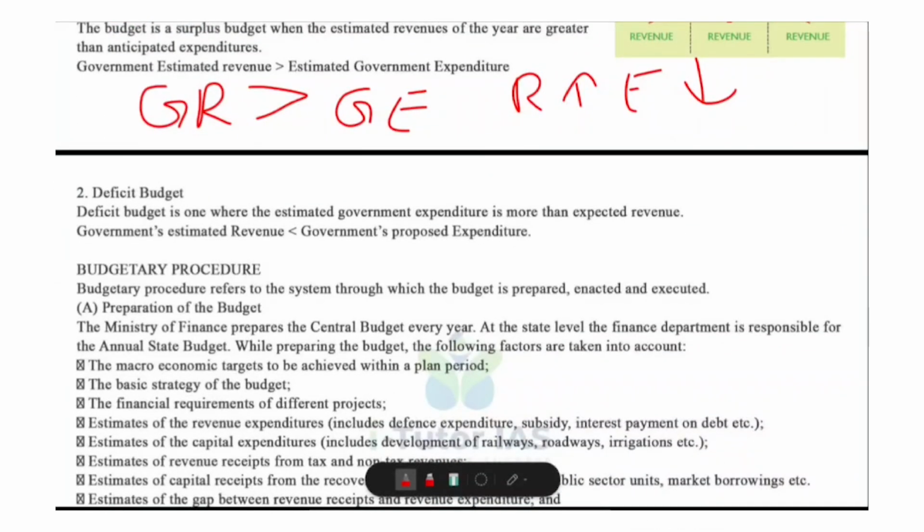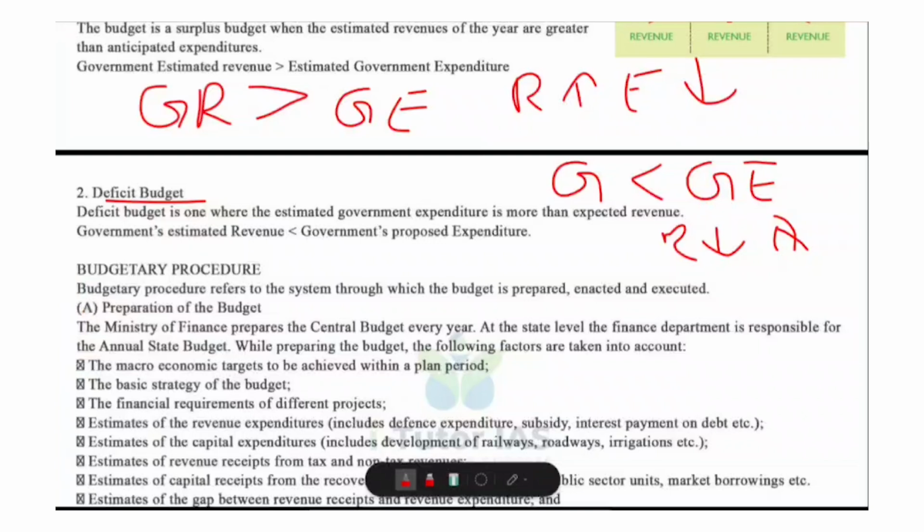And what is called deficit budget? A deficit budget exists when the government's estimated revenue is less than the government's estimated expenditure. This means the government is spending more than it is earning. Here revenue reduces and expenditure increases.